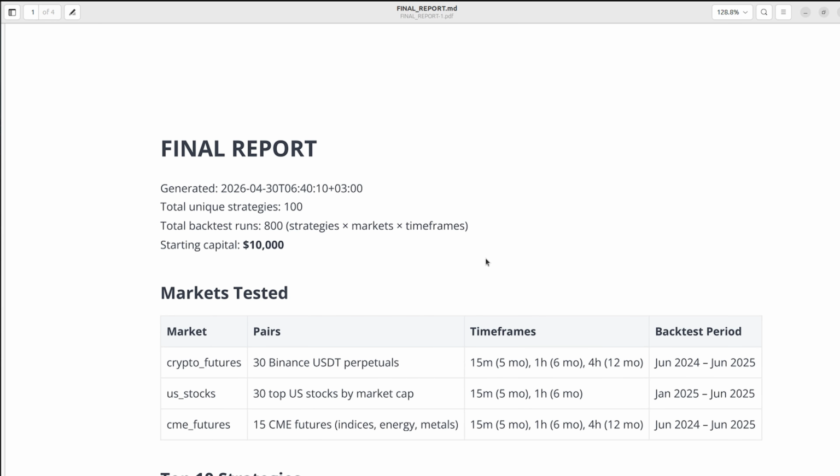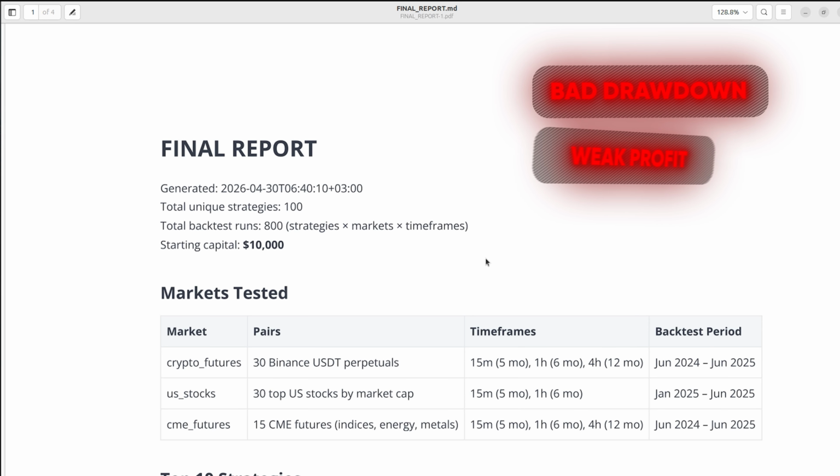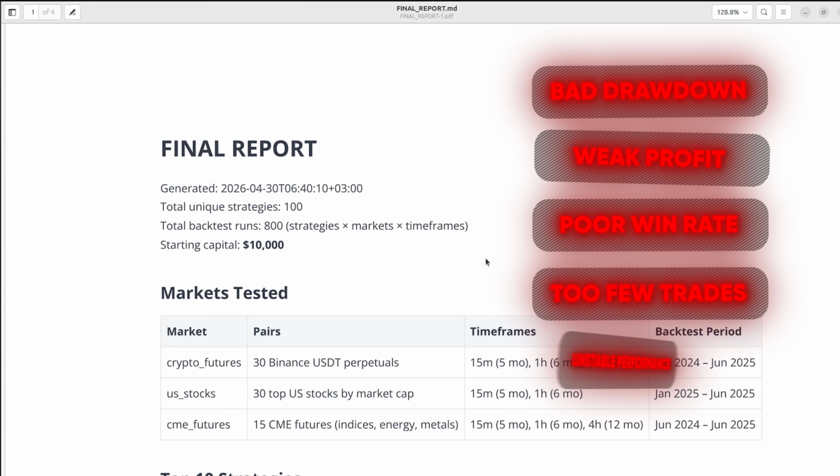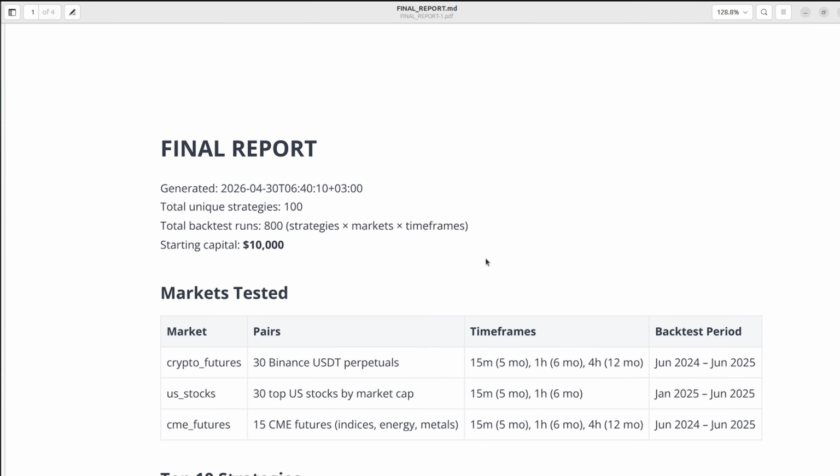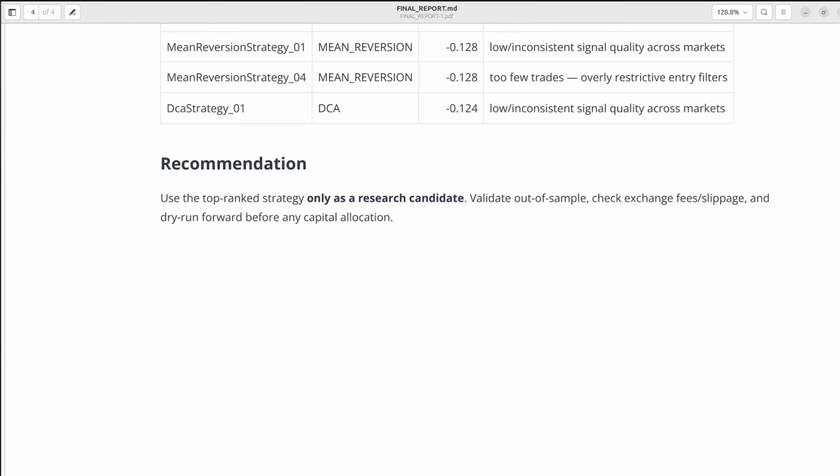The agent was learning from previous results: bad drawdown, weak profit, poor win rate, too few trades, unstable performance, and then it used that feedback to rewrite the strategy and make the next version better. In total, I generated about 100 strategies and 800 separate backtests across Binance futures, crypto markets, US stocks, and CME futures. You can see how many results there are.